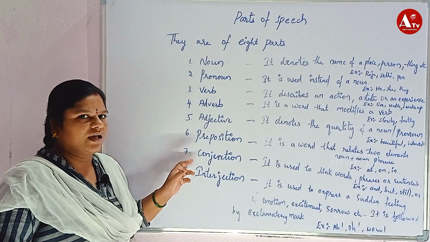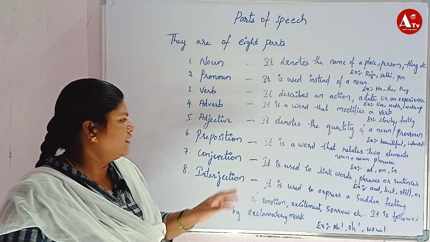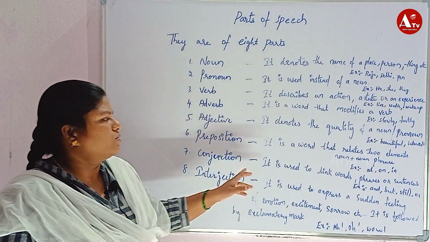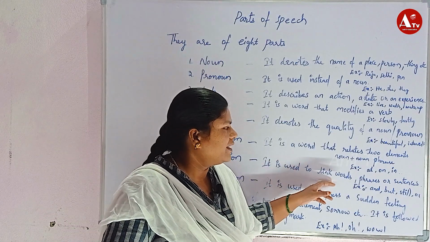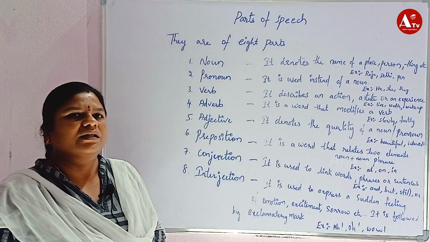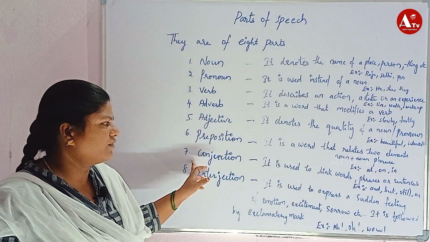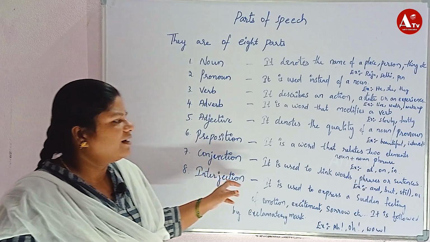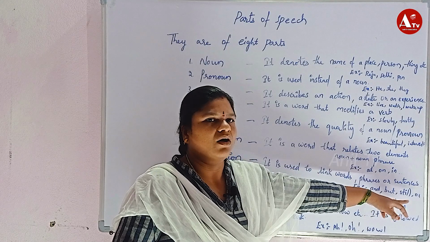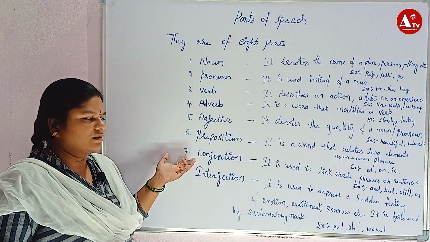Now next comes conjunction. A conjunction is used to connect sentences. It is used to link words, phrases or sentences. Any two sentences or any two statements we can connect with the help of a conjunction. Examples of conjunctions are and, but, still, or, etc. All come under conjunctions.